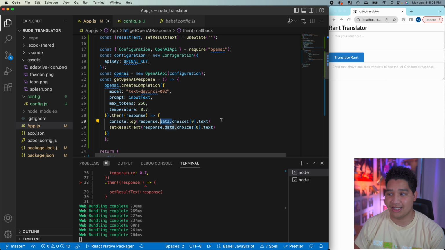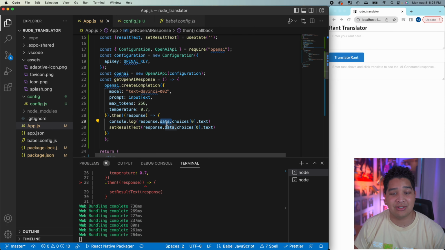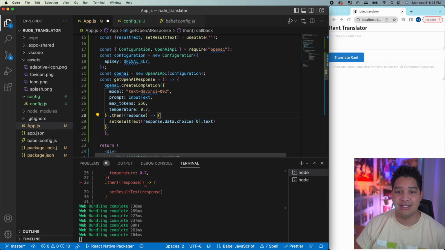Whereas if I do it like this, then it worked. And over here in the documentation, I didn't see any data field being outputted. So that got me for a long time, but some random person on YouTube's video on incorporating GPT-3 just used data. So then I put data in here and then it ended up working. So I don't need this log anymore.